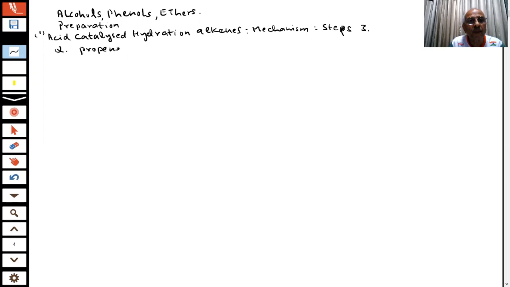Propene, H plus, water, and the product. What is the product, students? Can you tell me what is the product in this case? This is the product of hydration of the alkene. The question says, give the mechanism. This question was given in the papers. You have already done it, 2 marks. You have it in your notes, sure?